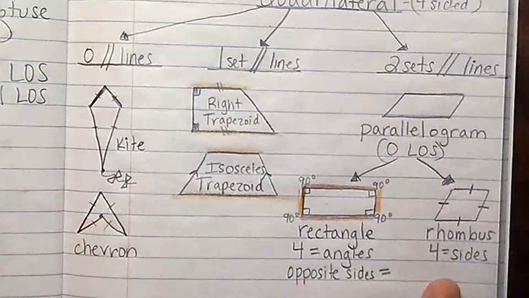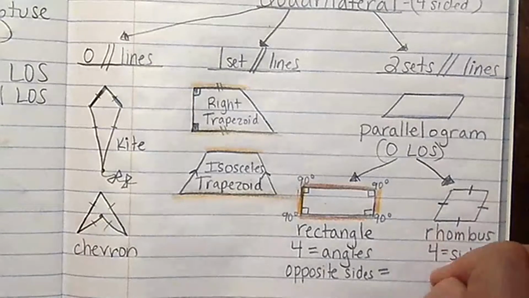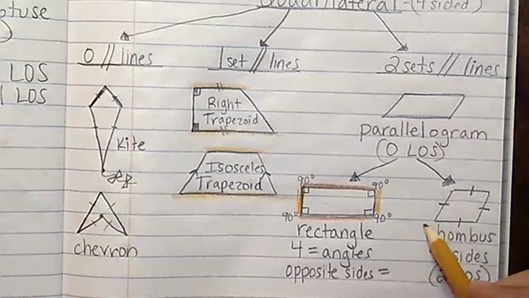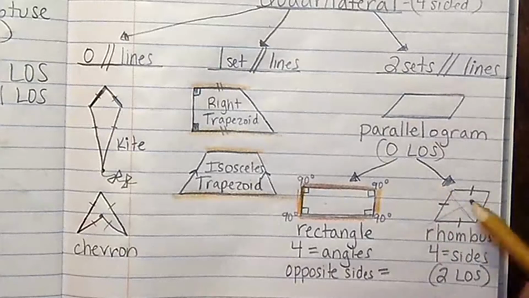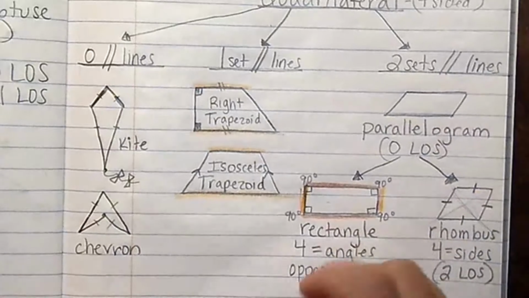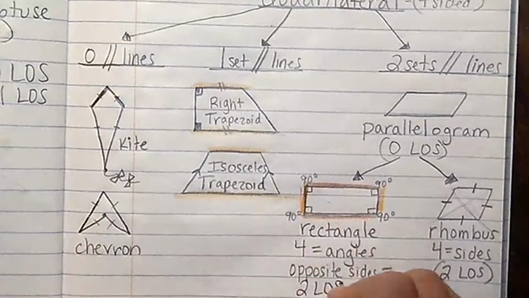And we can't even say opposite sides are equal because now all of the sides are equal. A rhombus has 2 lines of symmetry. Both of the diagonals are its lines of symmetry. There are no straight lines of symmetry on a rhombus. Just like on a rectangle, there are also 2 lines of symmetry.